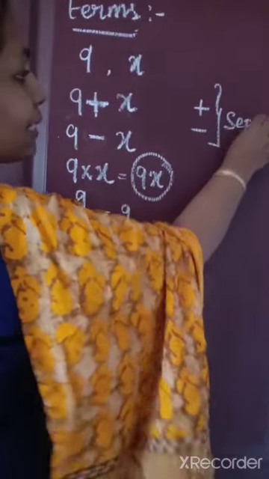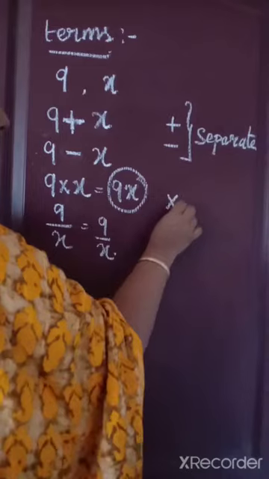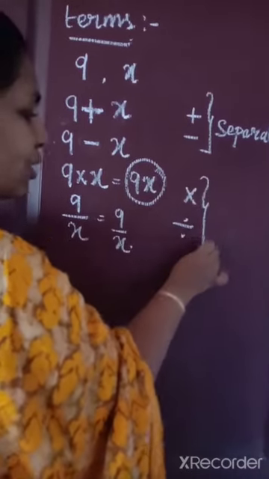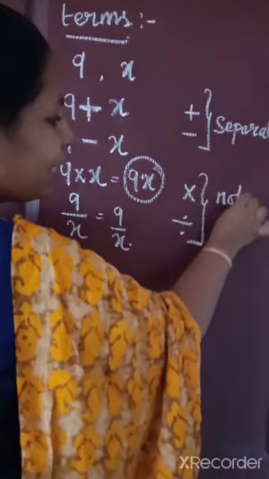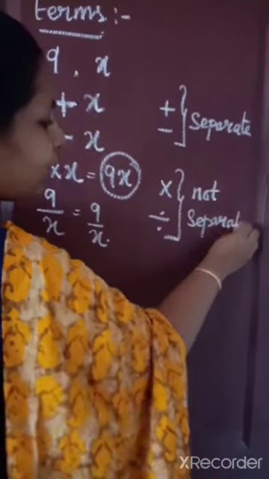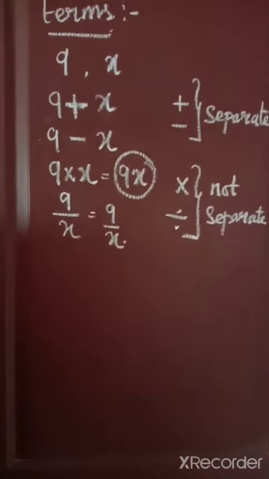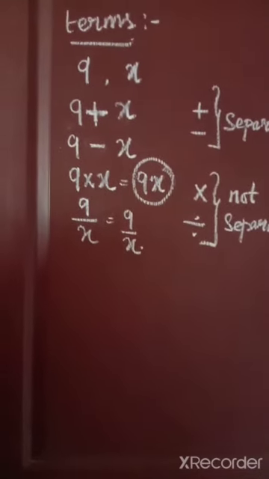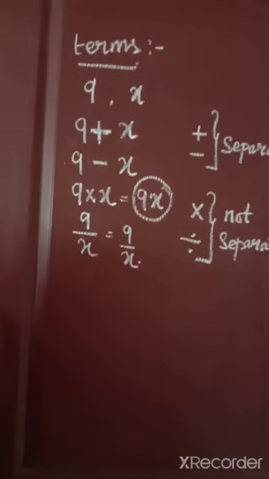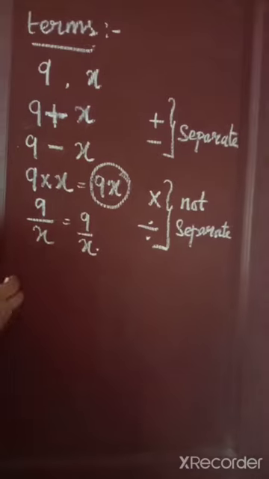Multiplication and division do not separate the terms. So a term is a mixture of constants and variables, or in other words, a combination of constants and variables.